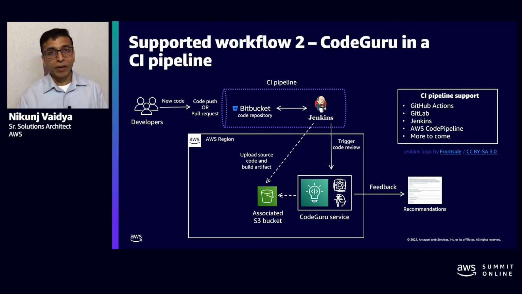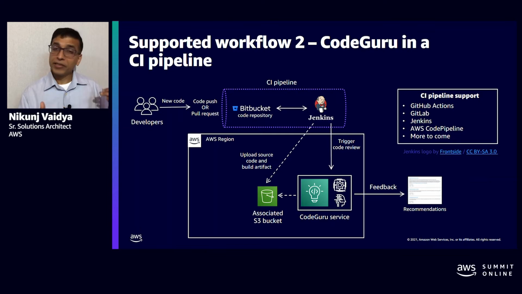We have started with GitHub Actions, GitLab, as well as Jenkins. And of course, over a period of time, we will expand it to more CI pipelines. But in this case, what is happening is CodeGuru is one of the actions in the CI pipeline.